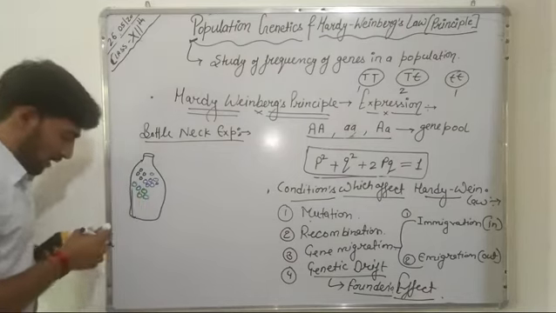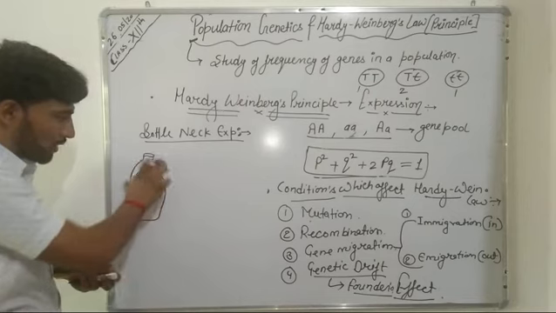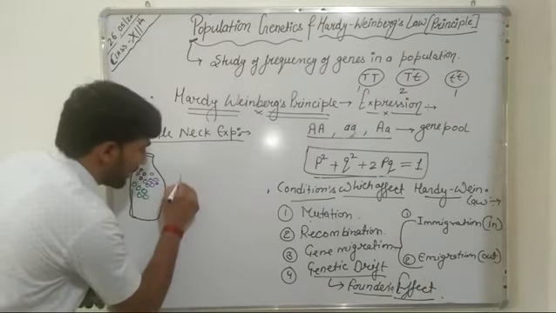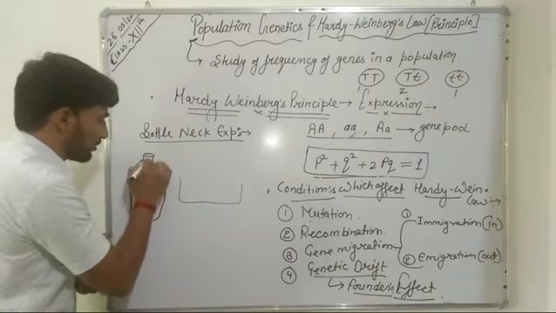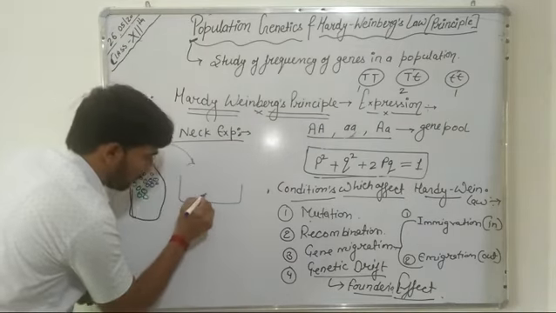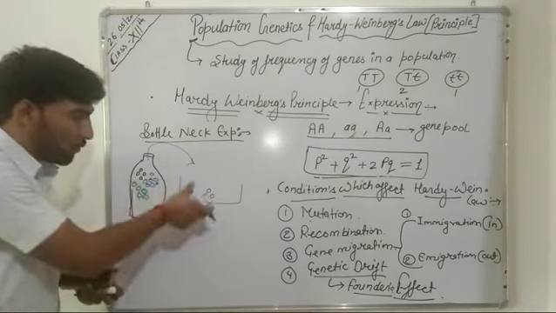Now if we turn this bottle like this, certain of these balls come out from the bottle. These are the balls which are coming out from this bottle.